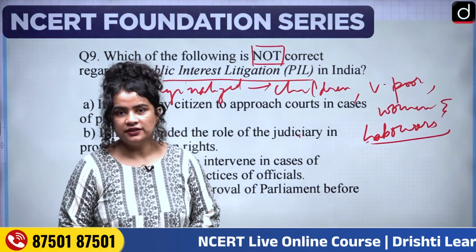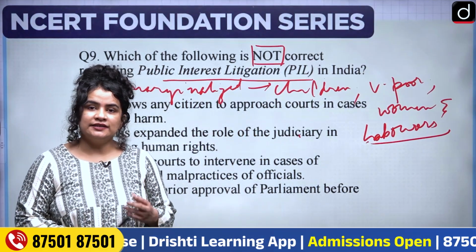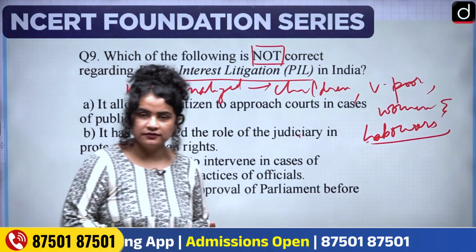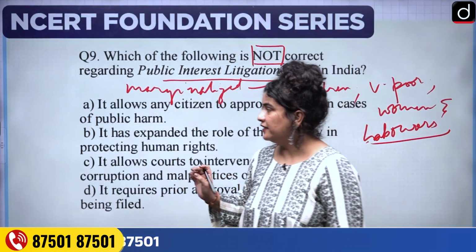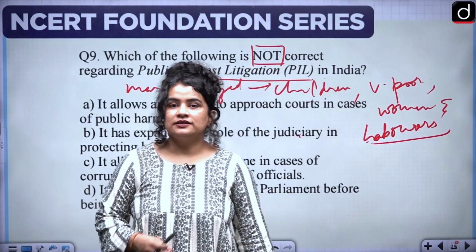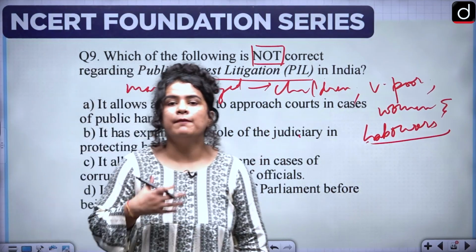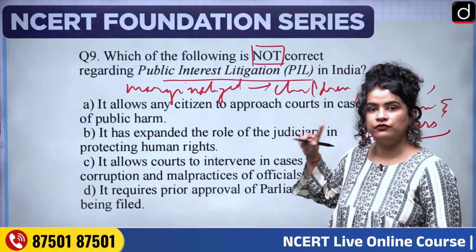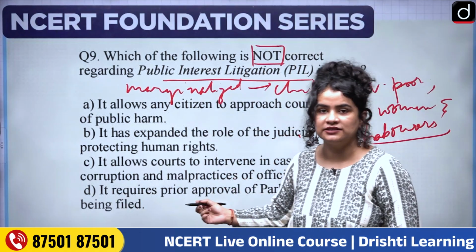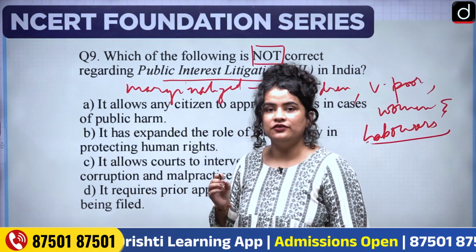Can they actually expect justice in the way you and I perhaps can? So what about them? So the entire idea is that somebody other than these people can actually approach the courts on their behalf to fight for their rights, okay, or to get their grievances addressed.